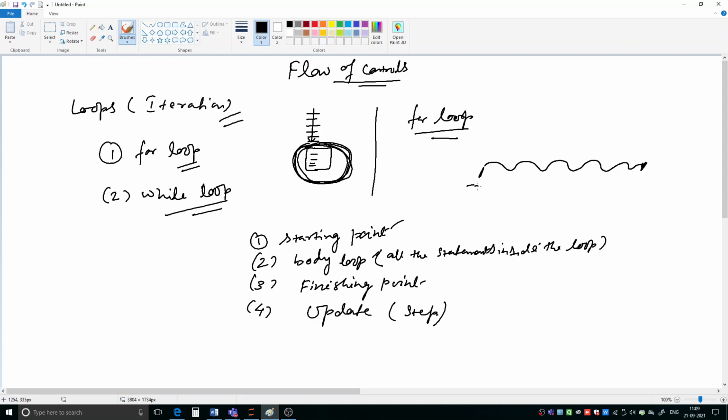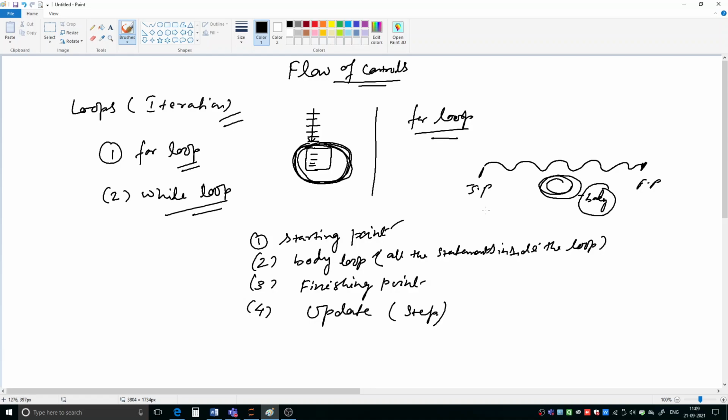So you have to start from here and reach here. During that interval, in between these two points, what you are doing becomes the body of the loop. Means what different actions you need to perform.